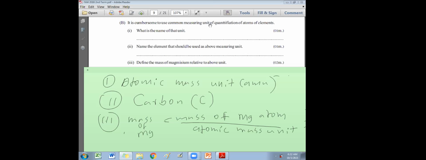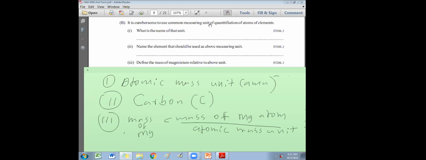Then what do you take? You express that relative to some other unit, relative to some other particle. So you take something tiny, smaller than that, and you tell the mass of hair is 2 times the mass of, say, one cotton thread or something like that.